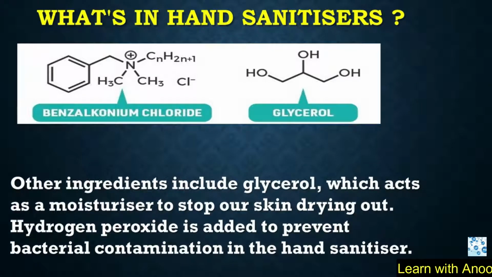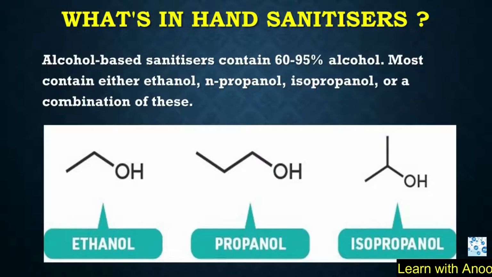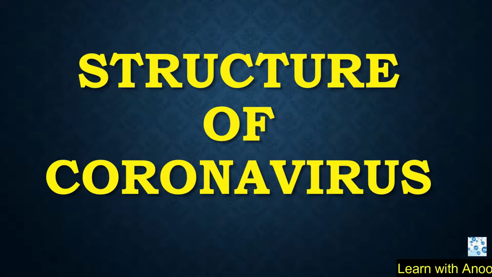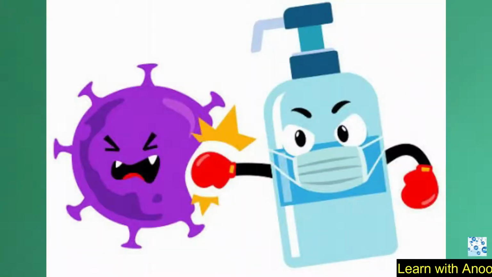Simply understand the ingredients of hand sanitizer. It contains at least 60% alcohol. It can vary from 60% to 95% alcohol. Isopropyl or ethyl alcohol mixed with water and gels like glycol and glycerin in order to prevent drying out the user's skin. Now we will learn the structure of coronavirus. After this, we will learn how hand sanitizer kills the coronavirus.